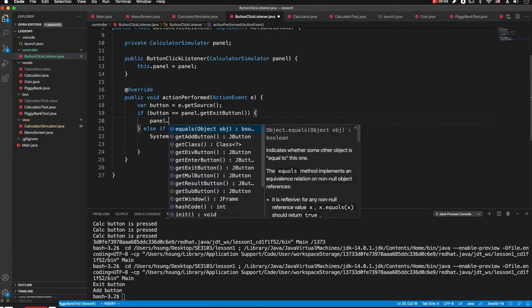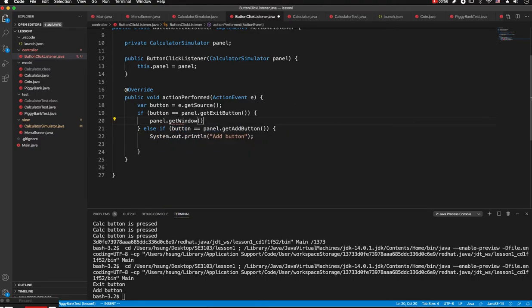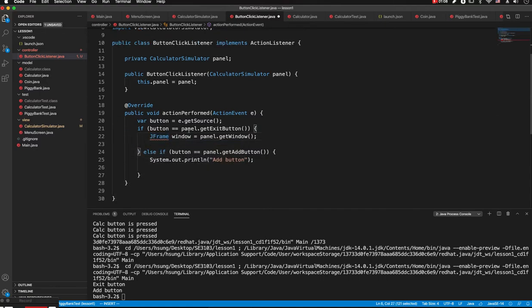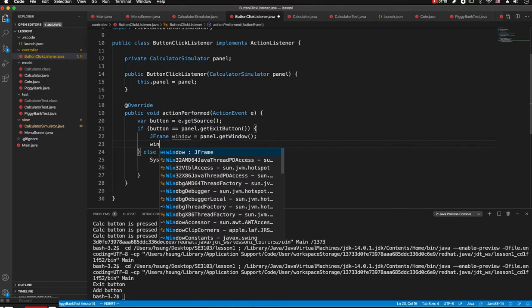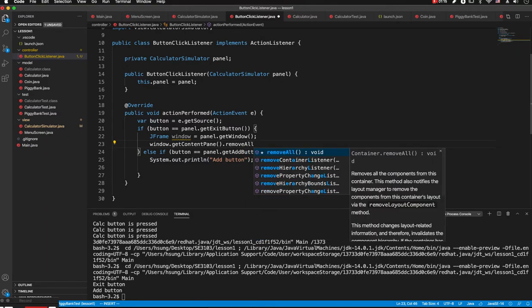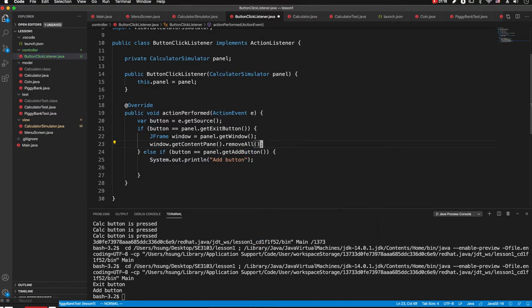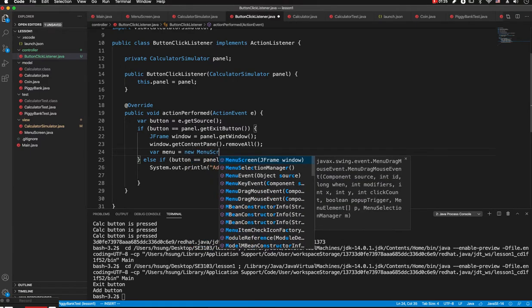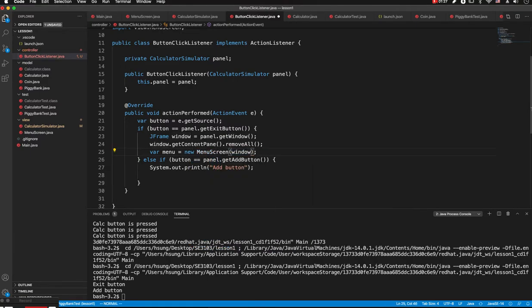So in the button click listener, first let's clear everything from the content pane. So panel.getWindow, let's have a window there, and JFrame is from javax.swing. Then window.getContentPane().removeAll(), delete everything there, and then create a menu screen, new MenuScreen, providing the window.